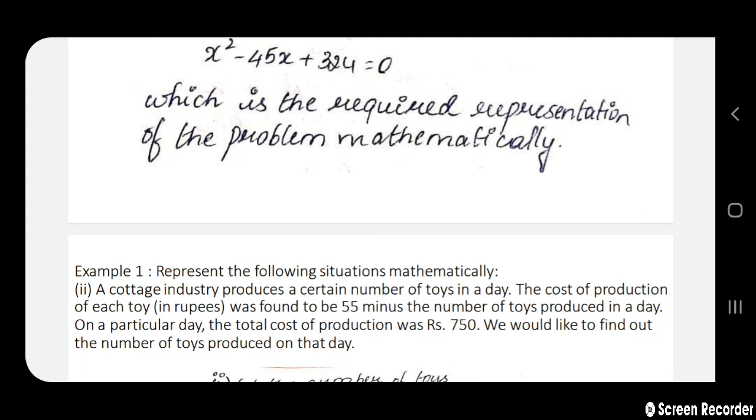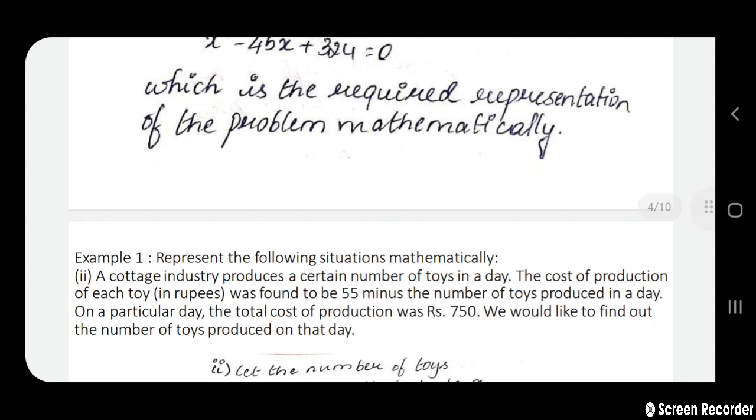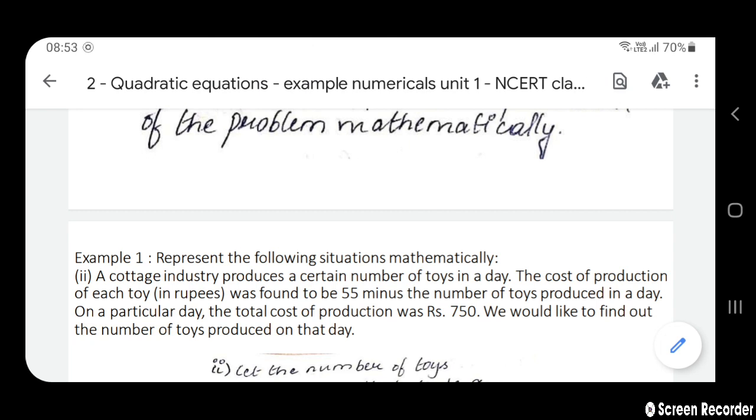A cottage industry produces a certain number of toys in a day. The cost of production of each toy in rupees is found to be 55 minus the number of toys produced in the day.